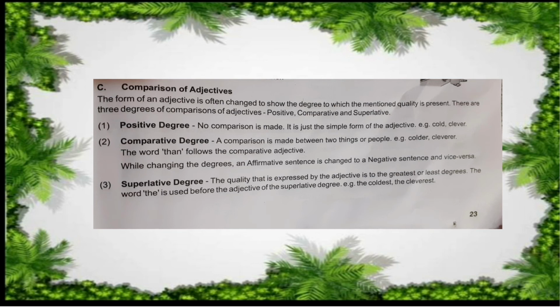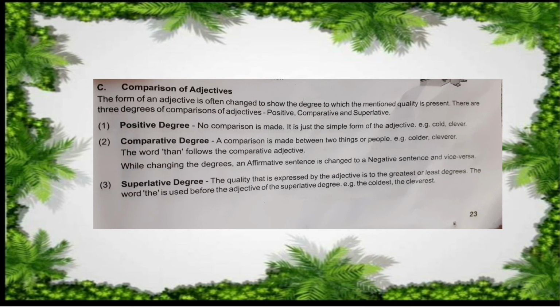The positive degree will always stand for one person, and describes the quality of the person. In the comparative degree, the same quality of the person is compared with others in the sentence. And the superlative degree will be always compared with all, more than 2.